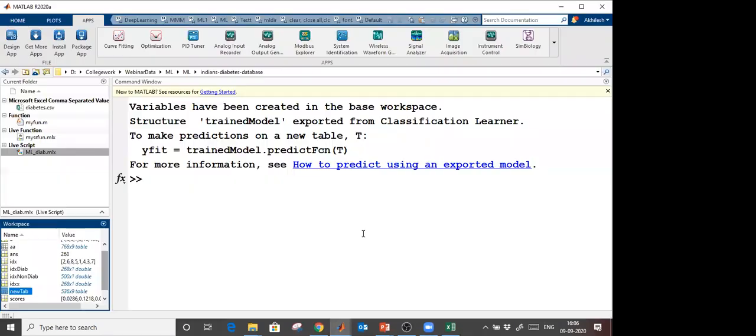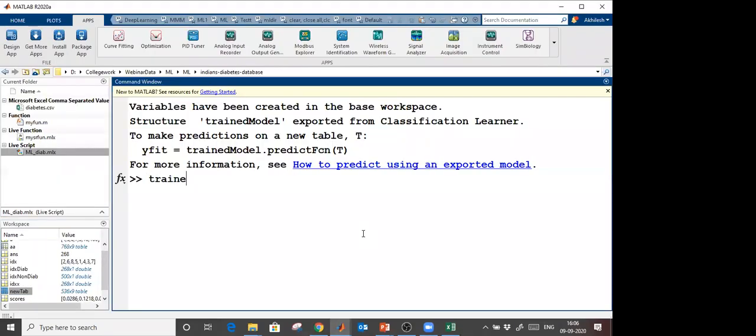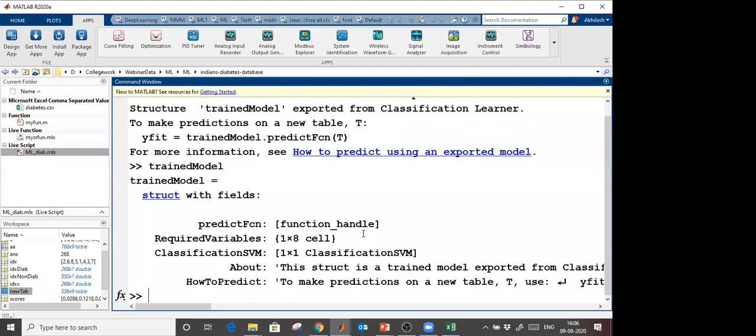Here you see the trained model, and this is my model. If you have to predict on new data, I will use trainedModel.predictFcn, and inside I will provide the new inputs, and it will predict whether a person has diabetes or not.